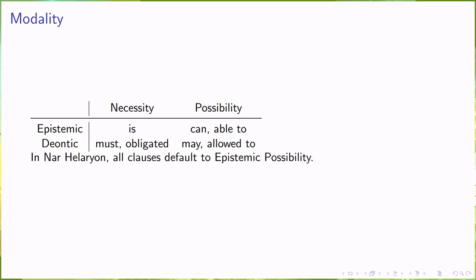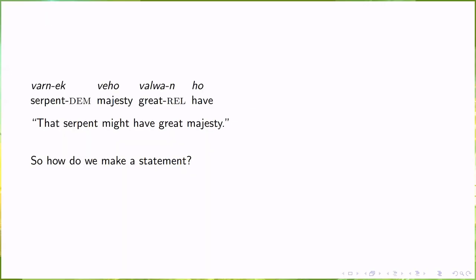However, in Nar Helarion, since the TATs, particularly of the Historiography and Archiving team, are regularly dealing with the set of all possible worlds, their default is not epistemic necessity, it is epistemic possibility. Hence the subtitle, The Language of Might, because every statement is by default a statement of what might be true. So let us read that again. Varnek veho valwan ho. We will be a little bit closer if we say, that serpent might have great majesty.